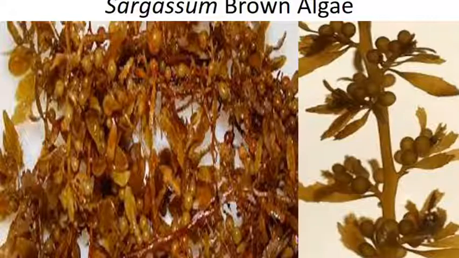We know that green plants are green in color due to the presence of chlorophyll pigments in the leaves of that plant. But here, along with chlorophylls, some specialized pigments are present known as fucoxanthin pigments, which give brown color to the Sargassum thallus. The Sargassum plant body is known as thallus, as it is a lower plant.